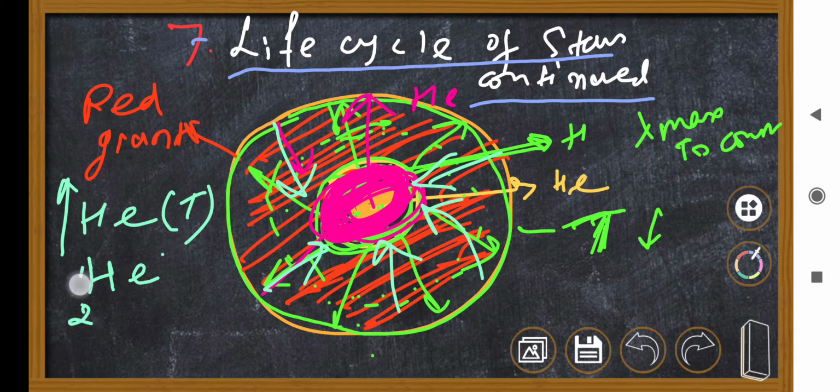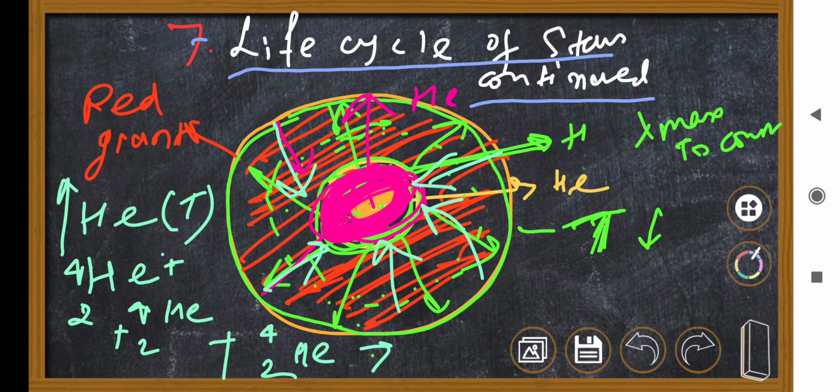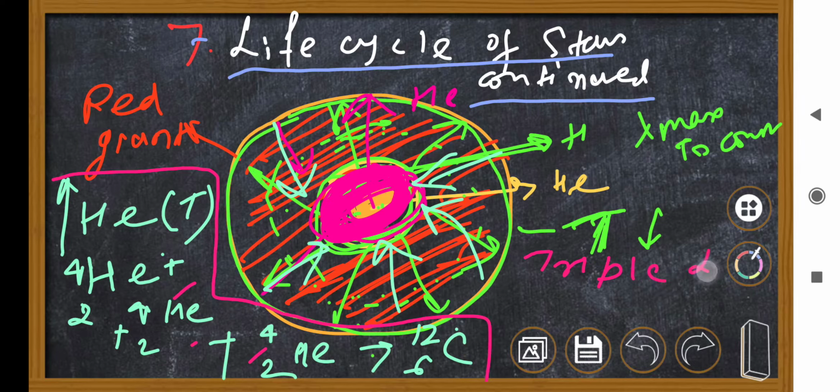3 helium nuclei can attach to each other and form a carbon atom. So when the temperature is too high at the core, a new kind of nuclear reaction occurs, which is 3 helium nuclei getting nuclearly fused to form a carbon atom, and this process is called the triple alpha process.